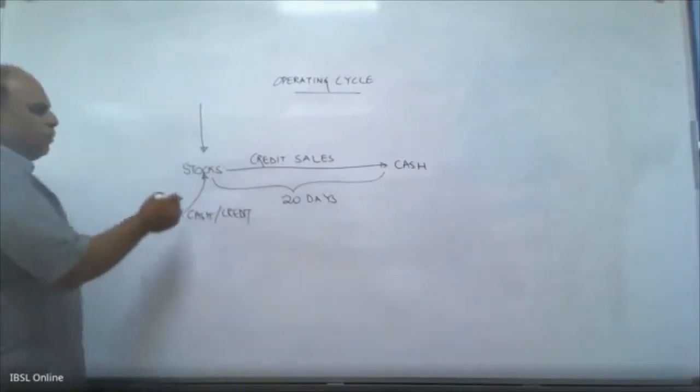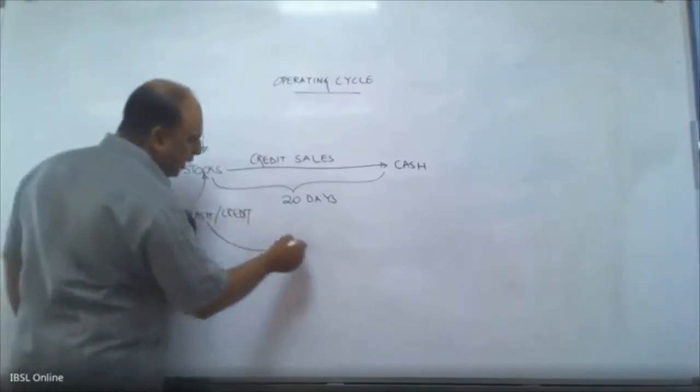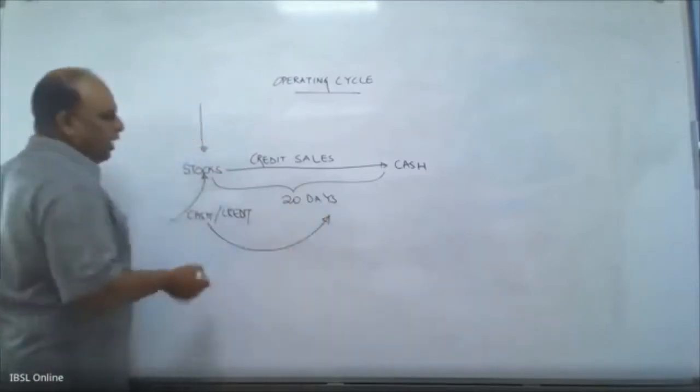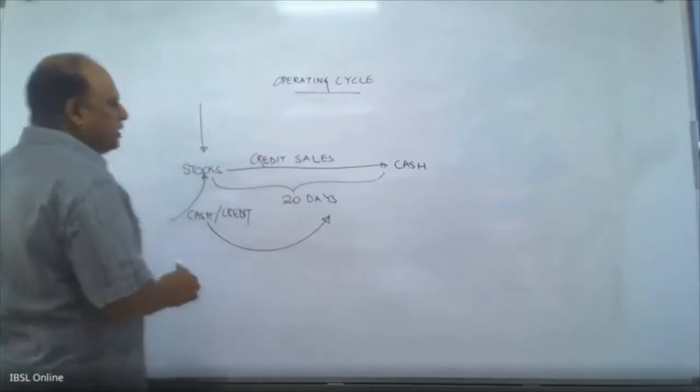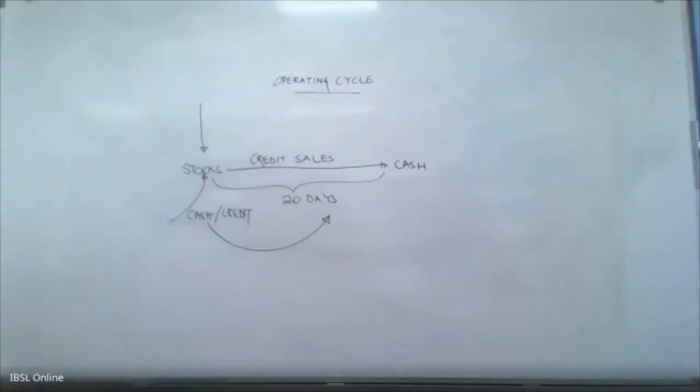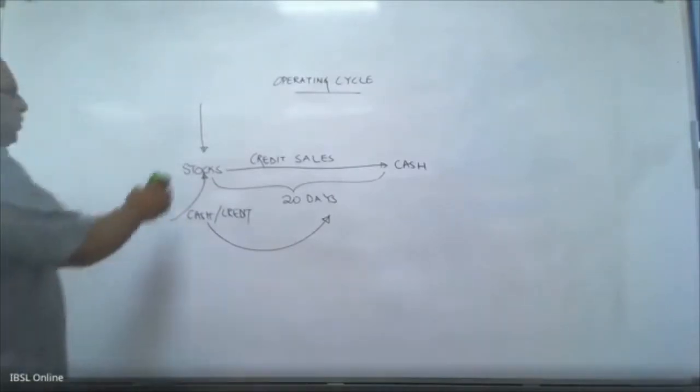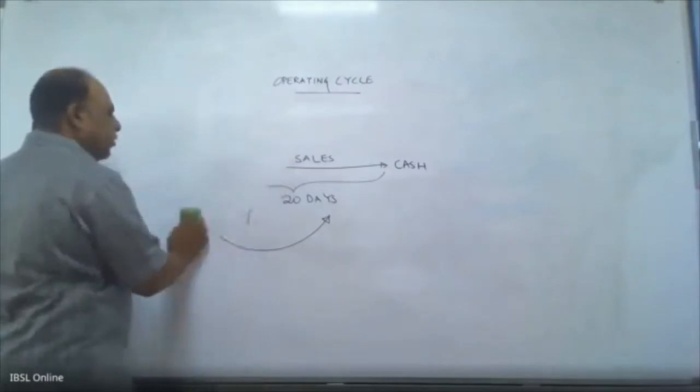So there is a component where you will also have to pay. And it might sometimes take time. So the operating cycle is actually a combination. Right? So that is the next topic that we are going to do.